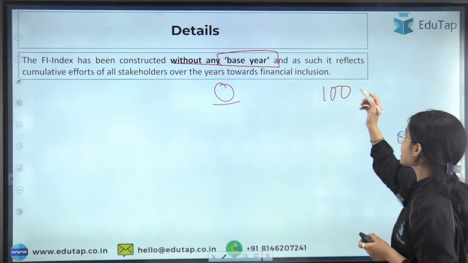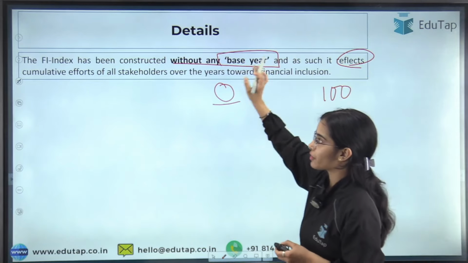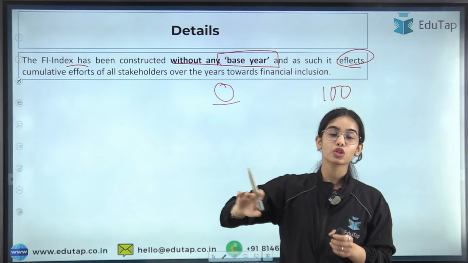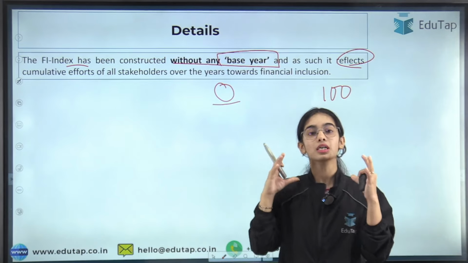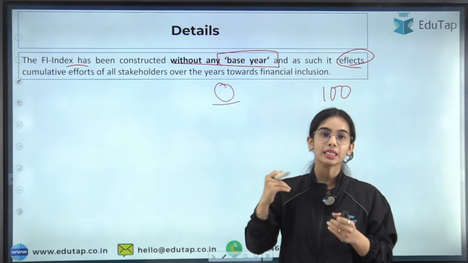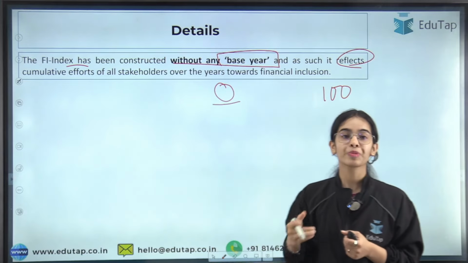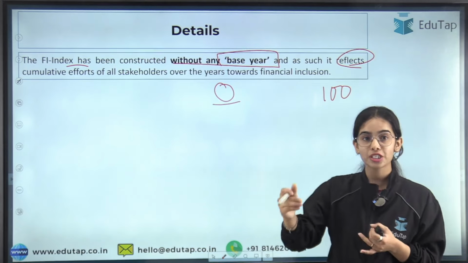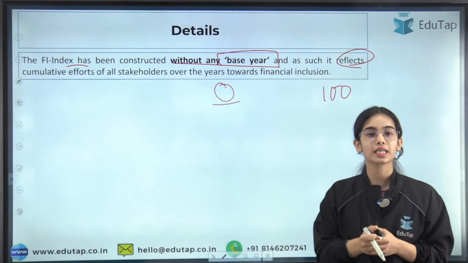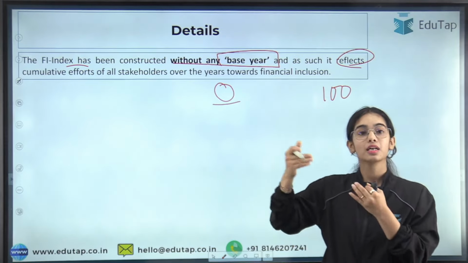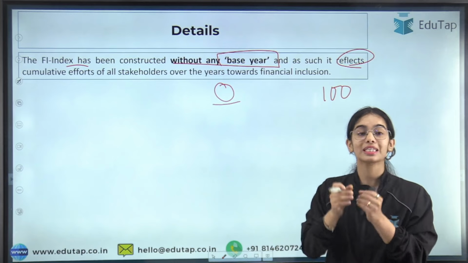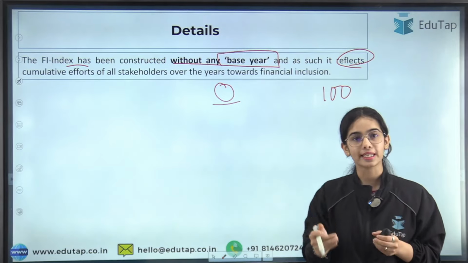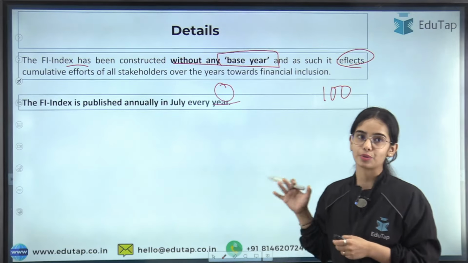Okay, and as such, it reflects cumulative efforts. So the financial inclusion index shows the cumulative efforts of all the stakeholders and all the regulators in the country over the years towards financial inclusion. Insurance penetration is increasing in the country, pension sector penetration is increasing, as well as banking sector penetration. That is further improving the financial inclusion index, that is increasing its value.